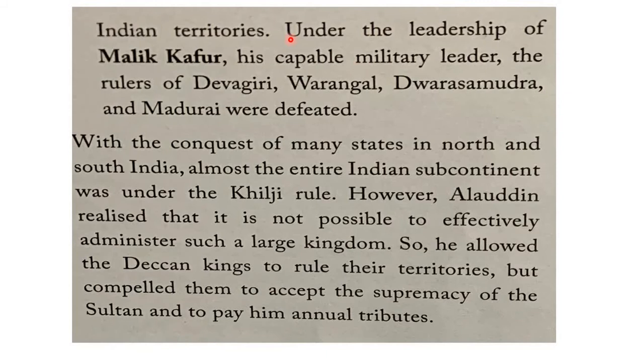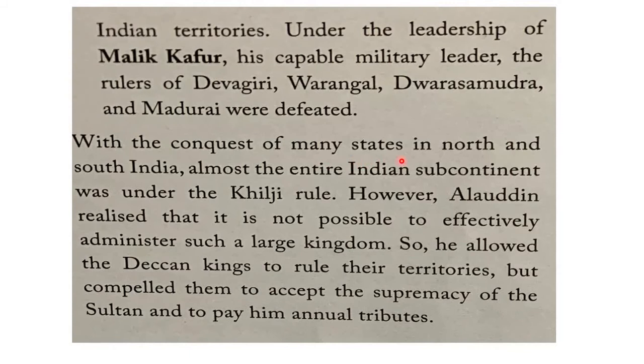So, all southern India campaigns. So, he attacked South Indian kingdoms, right? If you want me to name the kingdoms, there are Devagiri, Warangal, Dwara Samudra, Madurai in Tamil Nadu. These all were the southern Indian kingdoms during those days. Now, what he did, Alauddin Khilji, he sent his army general Malik Kafur. Okay, he was a military leader of Alauddin Khilji, Malik Kafur. So he sent Malik Kafur for South India expeditions, and he was successful in it.